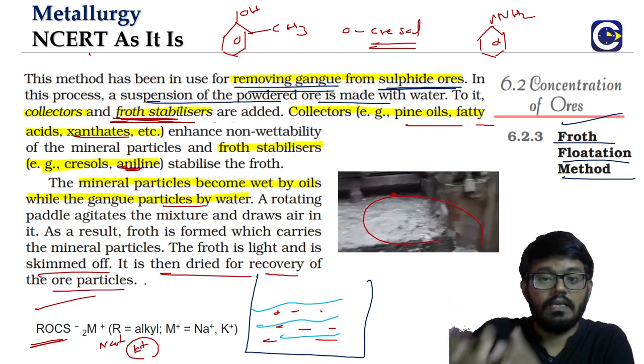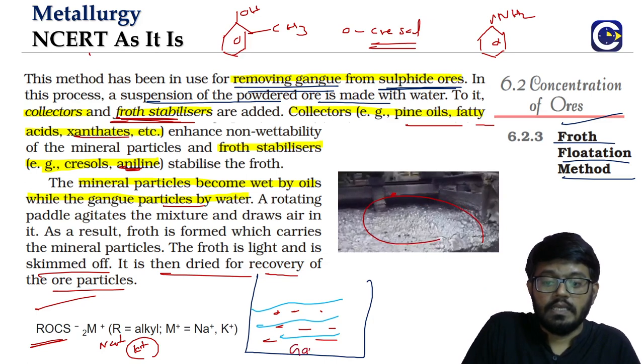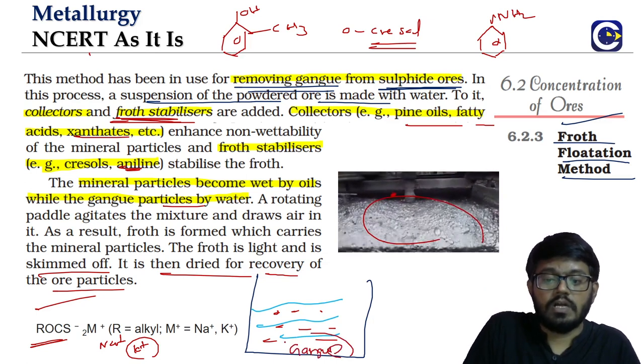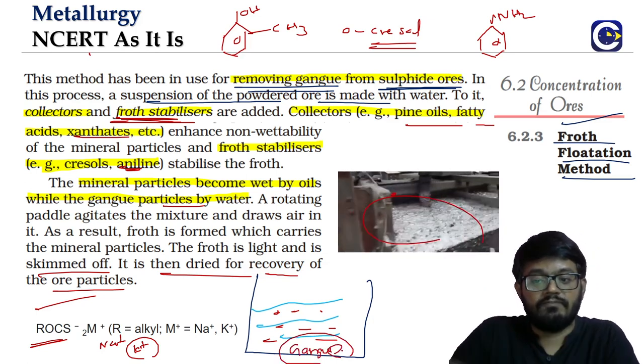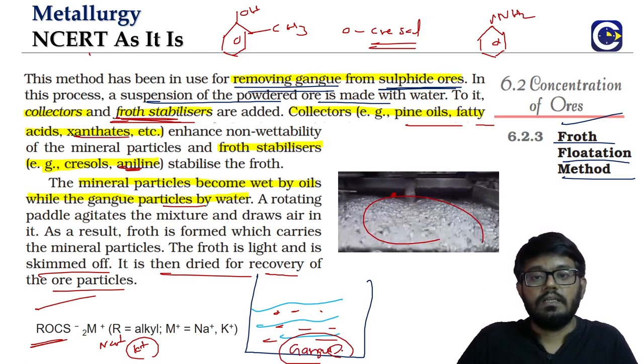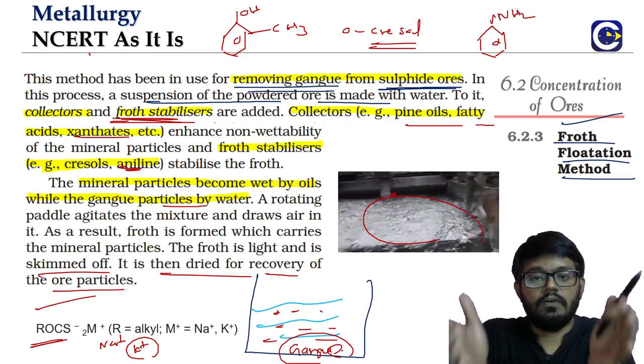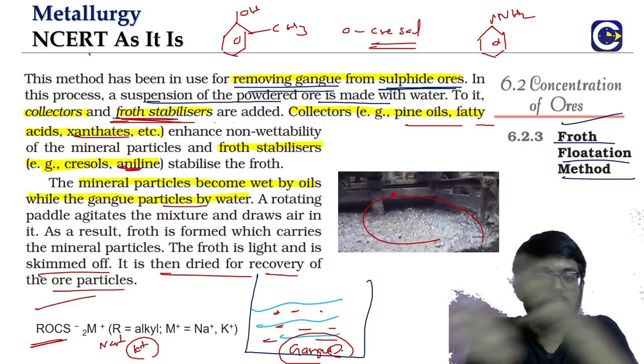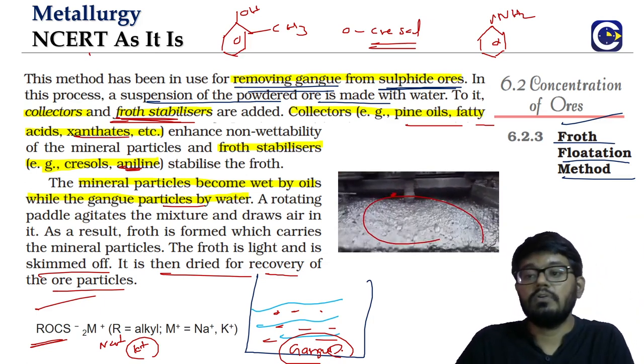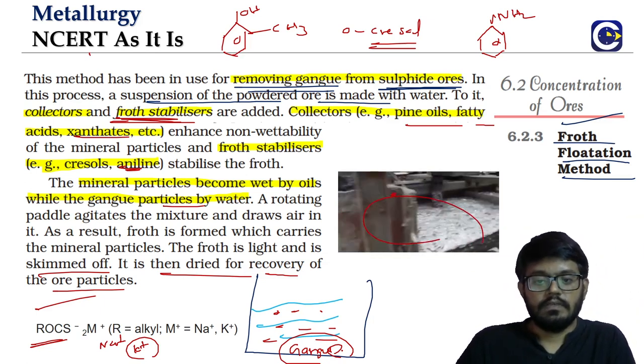All the gangue particles, all the unwanted materials, are left behind in the vessel. Only the foam which has the mineral particles is coming out. So this is about froth flotation.